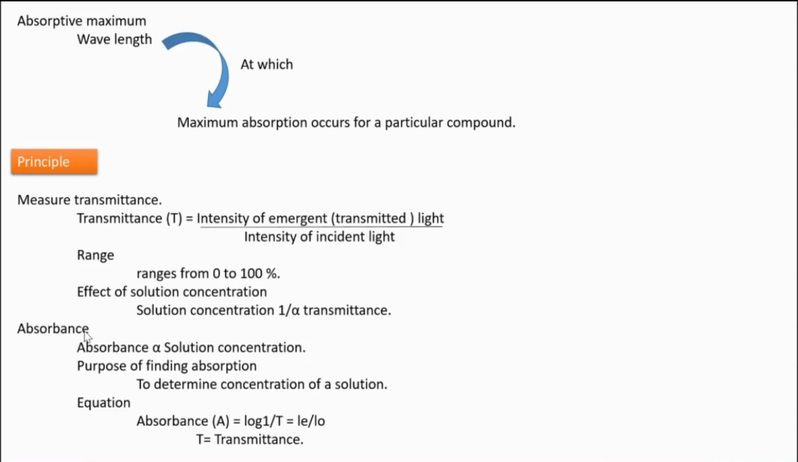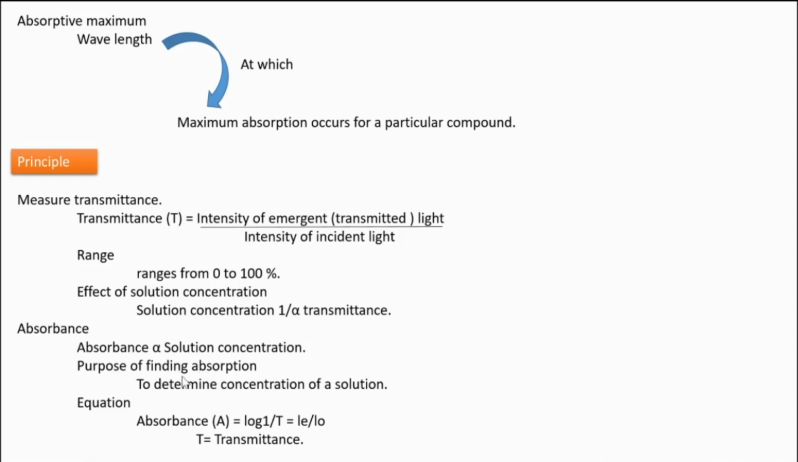Okay, next another term we have to understand here is absorbance. Absorbance means what? Absorbance value is always directly proportional to solution concentration. As the solution's concentration is high, it can absorb that much amount of light. So absorbance level is directly proportional to solution concentration.